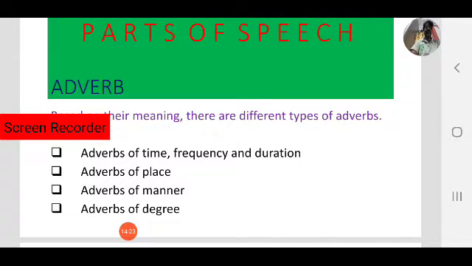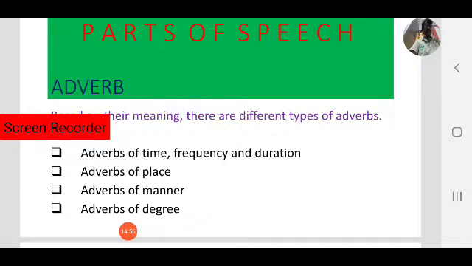We can tell adverbs of time is one type, adverbs of frequency, duration another type. But in our lesson, we mix the first two as one. Okay, adverbs of time, frequency, and duration is the first case. Second one, adverbs of place, adverbs of manner, adverbs of degree. Okay, based on their meaning.